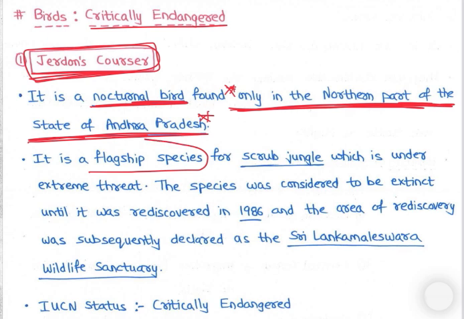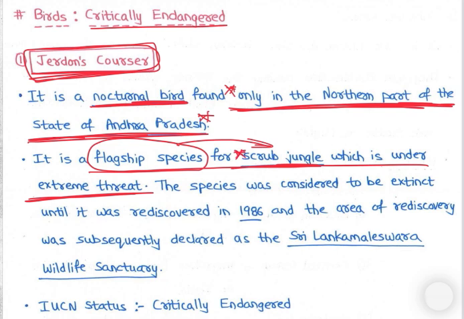It is a flagship species for scrub jungle, which is under extreme threat. Flagship species means a species for protection. Just like the tiger is the flagship species of India, it represents India, right? Similarly, this also represents the scrub jungle of the northern part of Andhra Pradesh. So this is again a very important bird, right?